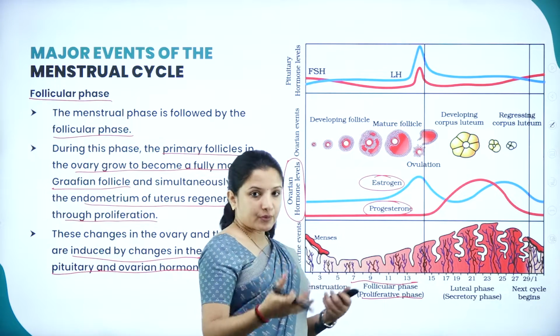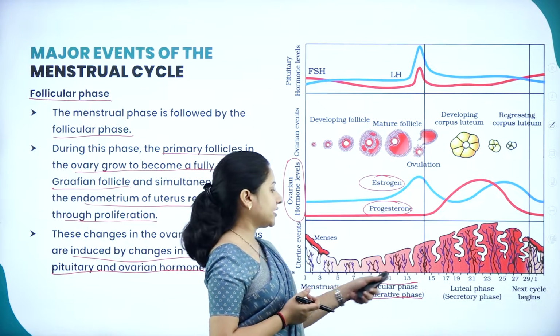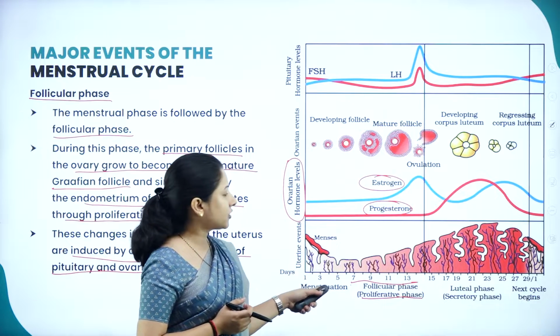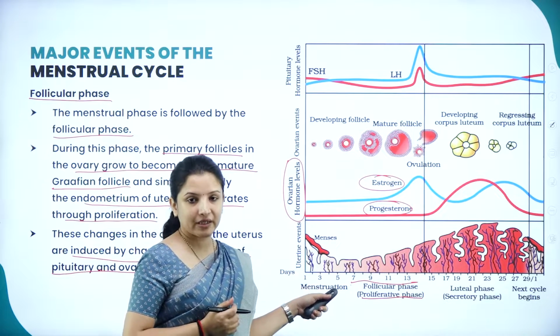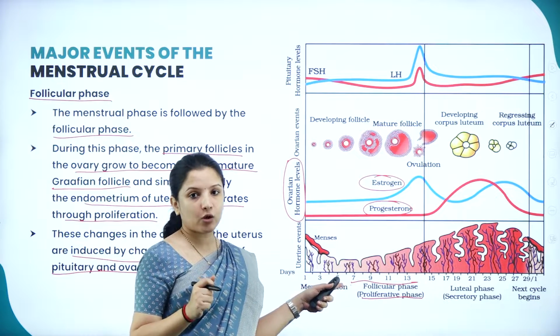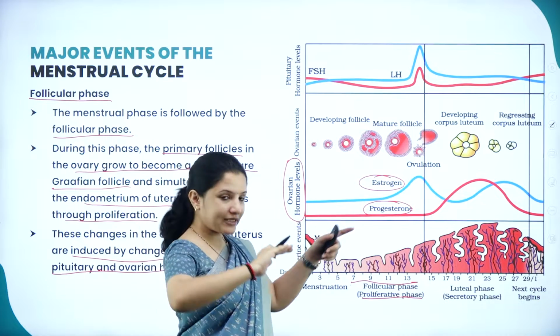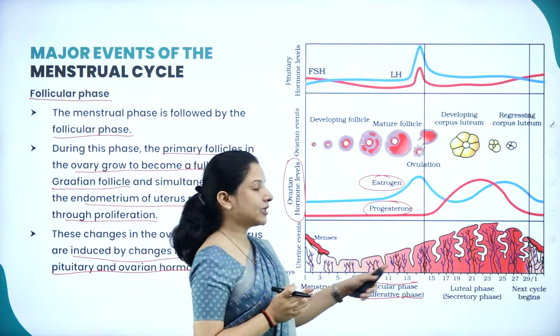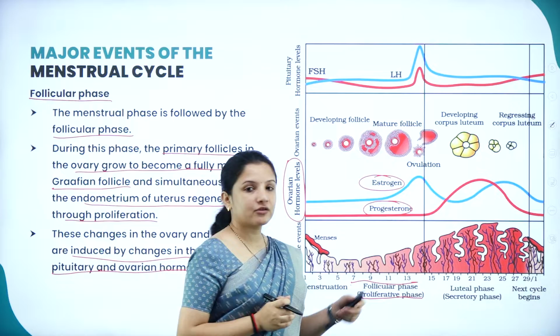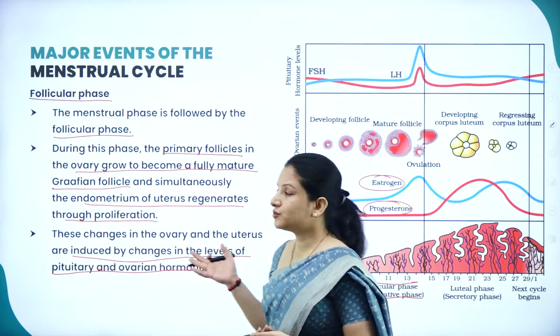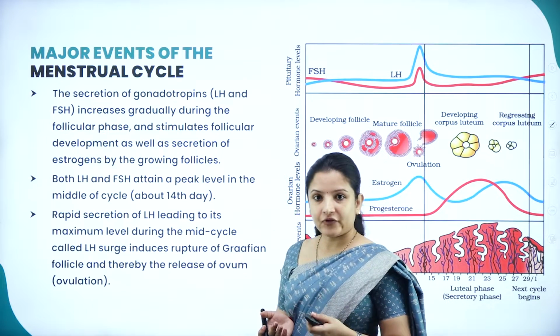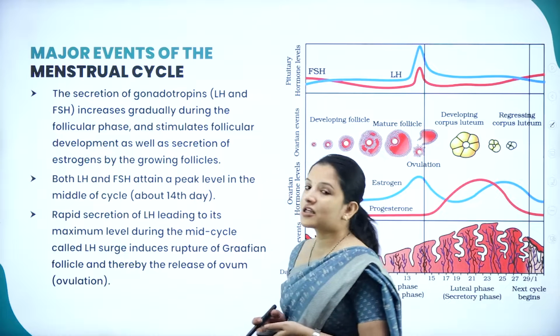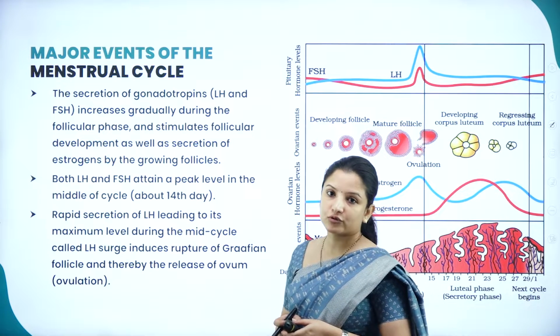They start to be produced during the follicular phase. They are not produced during menstruation, or only in minimal quantity, but their increase slowly starts in the follicular phase, from the 7th to the 13th day. This is what happens in the follicular phase, and after that the gonadotrophin hormones are secreted.